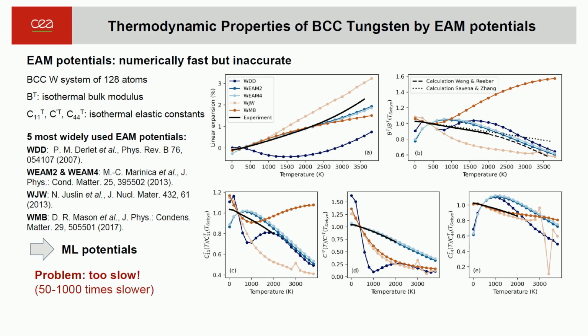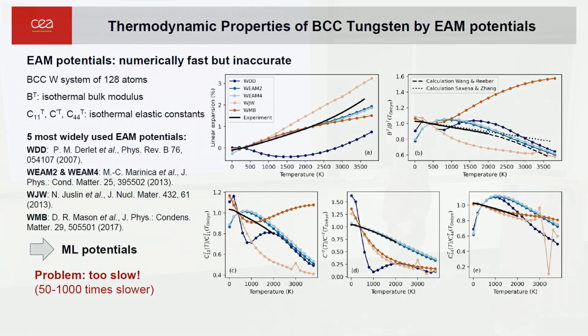The problem with tungsten is that many empirical potentials have been developed, but they give very different predictions for the elastic properties. For the linear expansion, some of them are not good. Some potentials don't give the right linear expansion, and there is also a spread for the bulk modulus and the other elastic constants, like shear here.